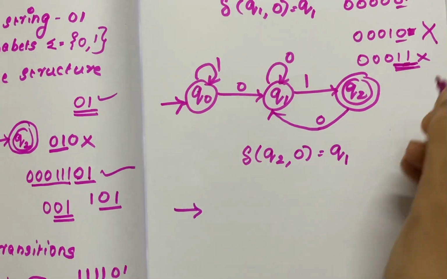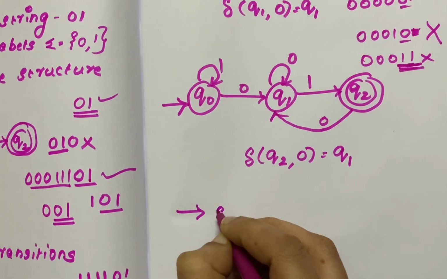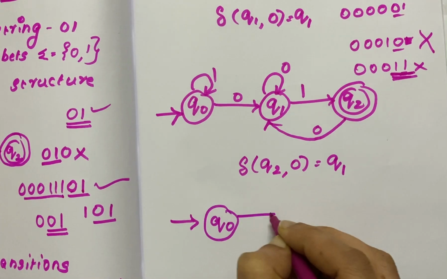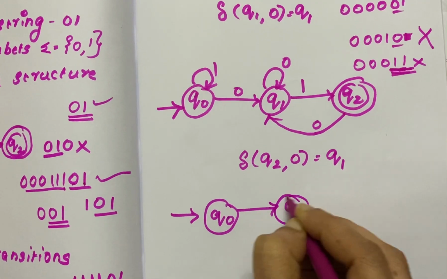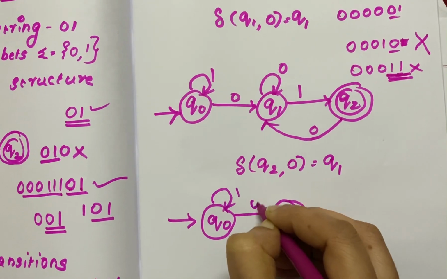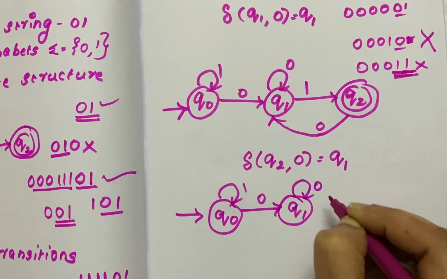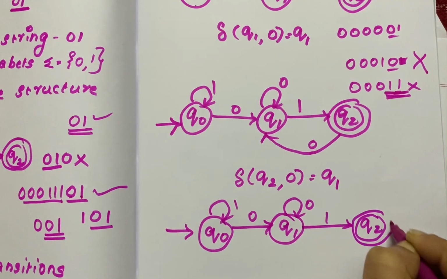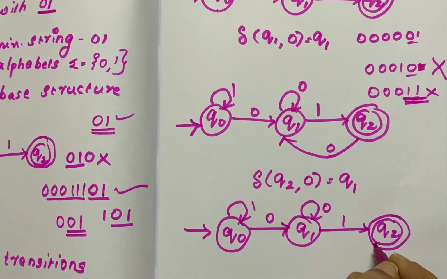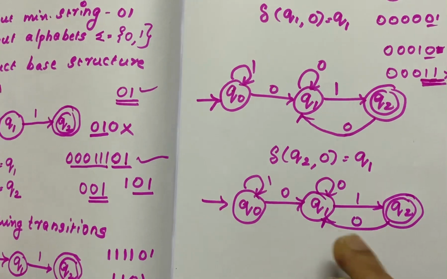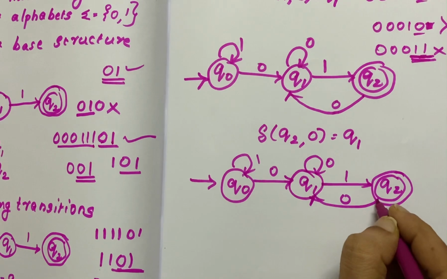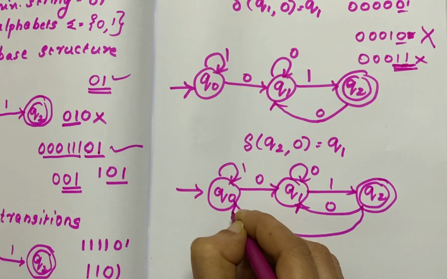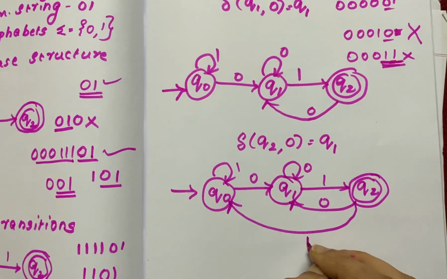Next, after that if 1 comes, what happens? Q0, Q1, everything you have to clearly mark. Okay. 1 and Q2. After this, if 0 comes, I told you, you will go to Q1. Now what happens after this 1 comes? You have to go to Q0.